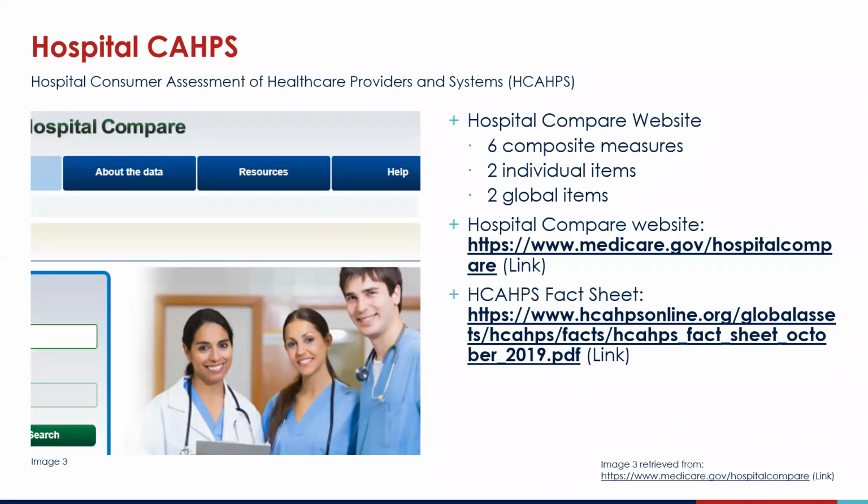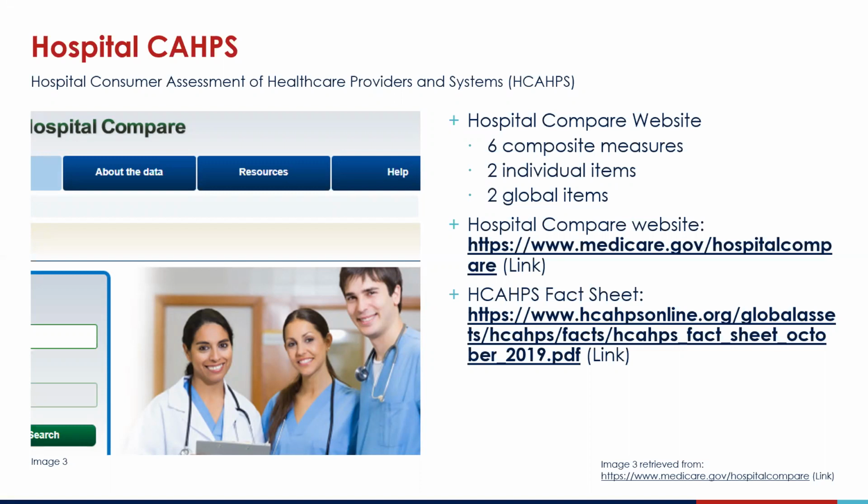of those measures. The 6 composites summarize how well nurses and doctors communicate with patients, how responsive hospital staff are to patients' needs, how well the staff communicates with patients about new medications, whether key information is provided at discharge, and how well patients understand the type of care they are going to need after they leave the hospital.